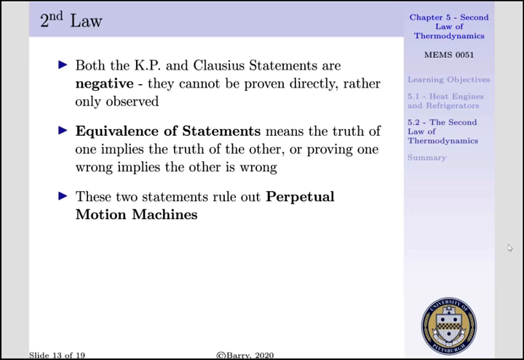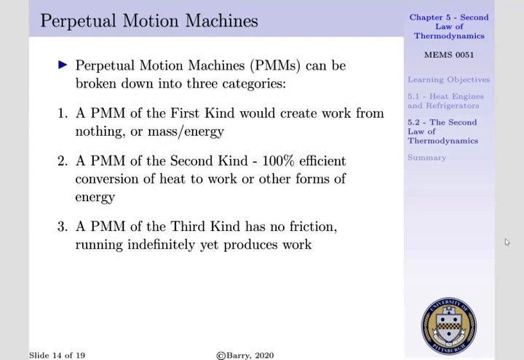The equivalence of the statement means the truth of one implies the truth of the other, or proving one wrong implies the other is wrong. These two statements comprise the basis of our second law of thermodynamics. And these two statements rule out perpetual motion machines. Perpetual motion machines, PMMs, can be broken down into three categories.